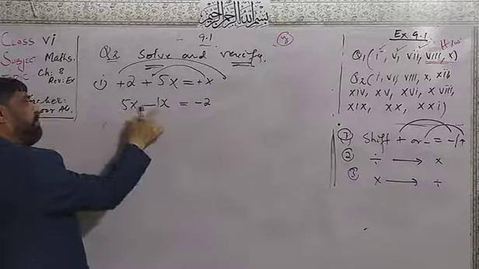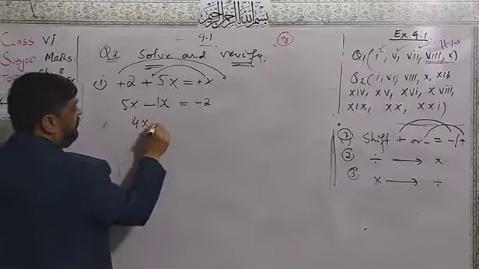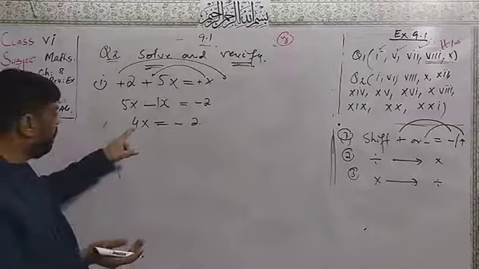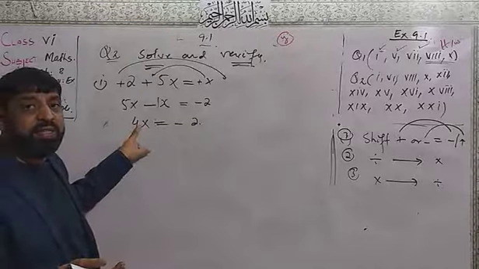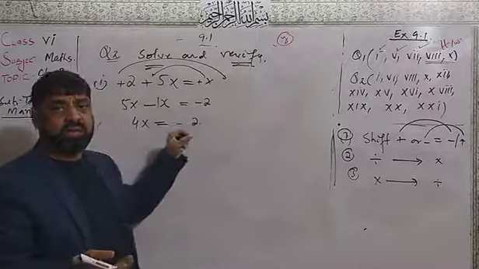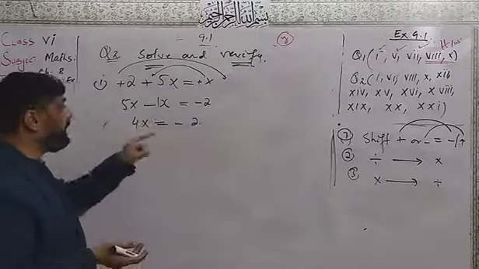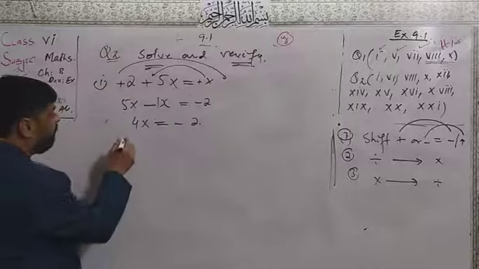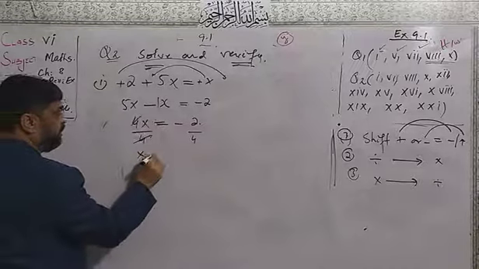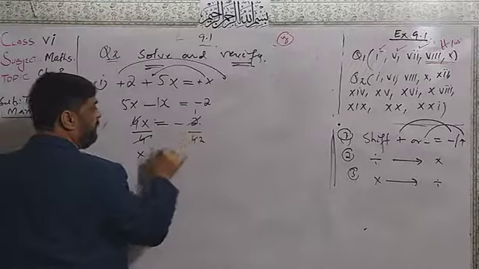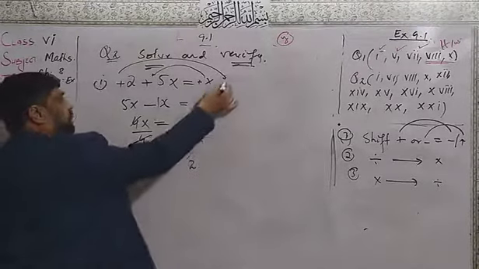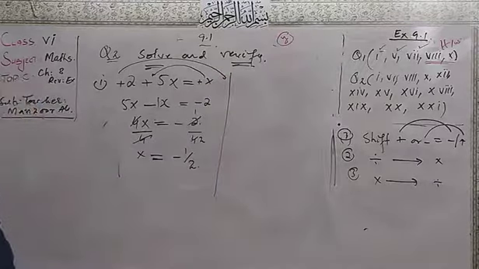Here 5 minus 1, it will become 4x equal to minus 2. Now there is no division, but multiply. 4 is multiplying with the x. You will shift the 4 to the other side. Then from multiply it will become divide. Or divide both sides by 4. Here and here, 4 will be cancelled. x is equal to, 2 over 4 is 1 over 2, so x is equal to minus 1 over 2. Now this is the answer.